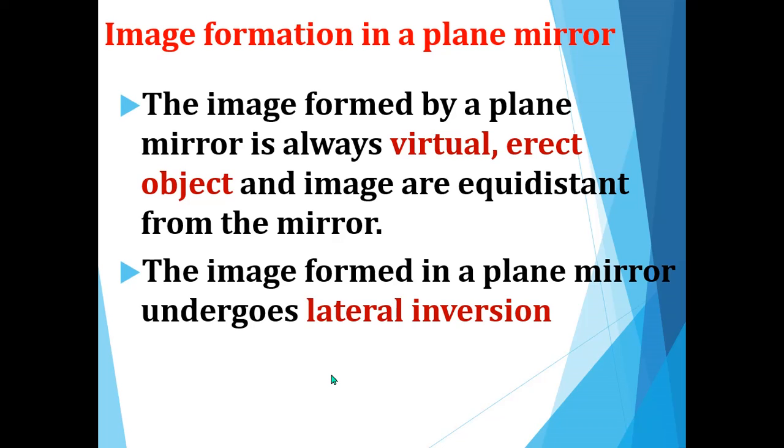An example of lateral inversion is the letter B. Consider the letter B. When it is in the proper position, we call it B. If we turn it towards the left, it will more or less be considered a D. So this is one example of lateral inversion. The image formed in the plane mirror also undergoes lateral inversion. So if we are on the left side, it will be reflected on the right side, and if we are on the right side, it will be on the left side.